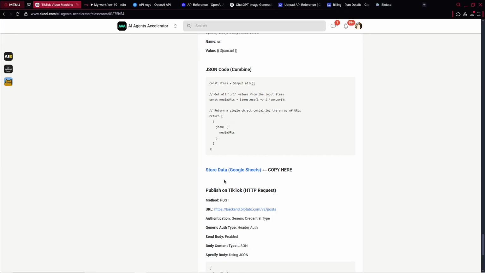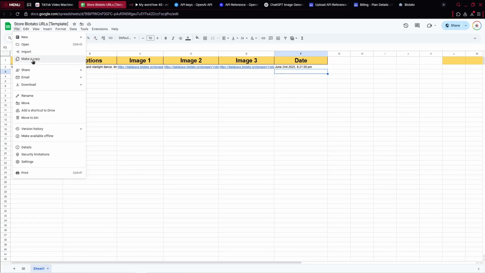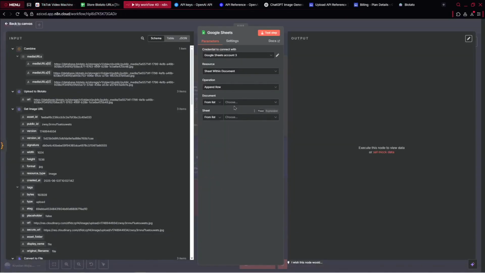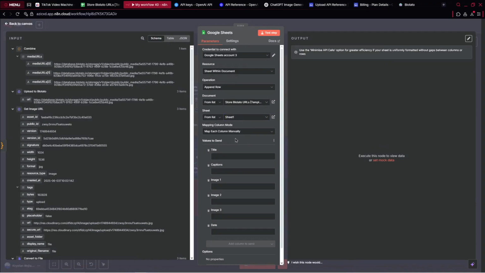When you go to our community and click on store data Google Sheets, I prepared the template for you. In general, there we've also got some content. However, I prepared the template where we've got the title, captions, image 1, image 2, image 3, and the date. So you can simply copy this entire template, click here to make a copy, and use it. However, for now, let's set it up. So I will be using my Blotato. Here, store Blotato URLs template, sheet 1, and there we'll be mapping our data.